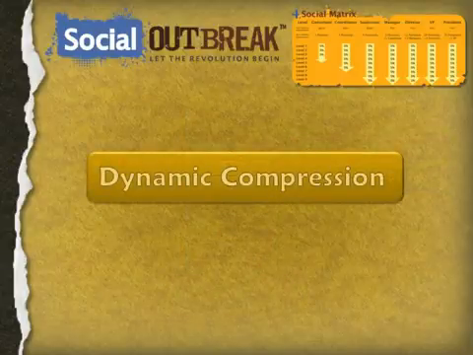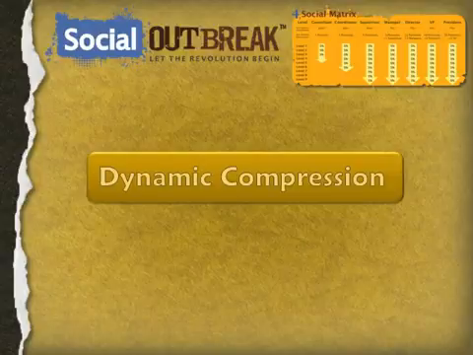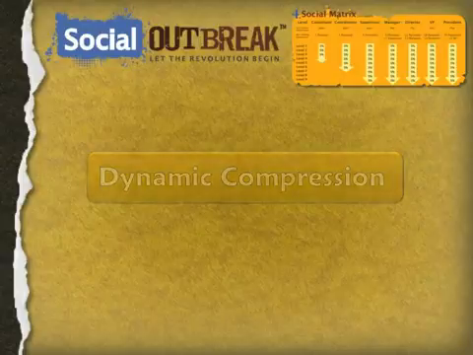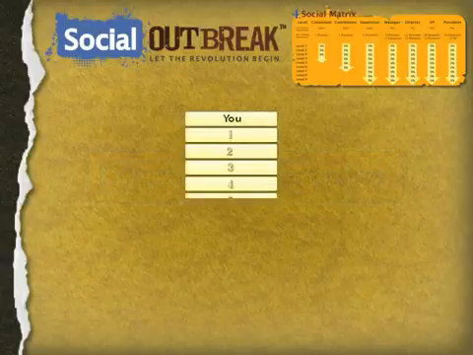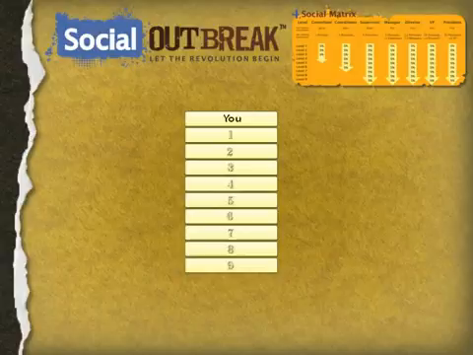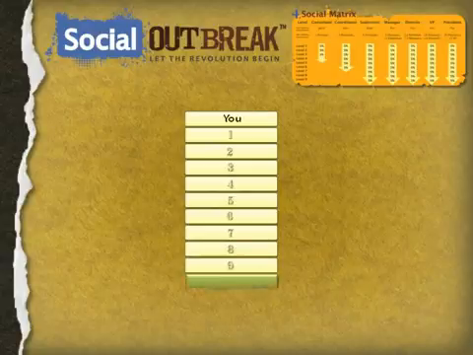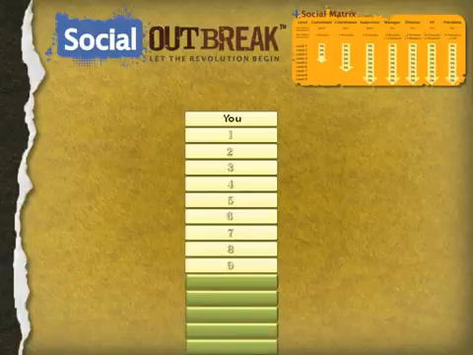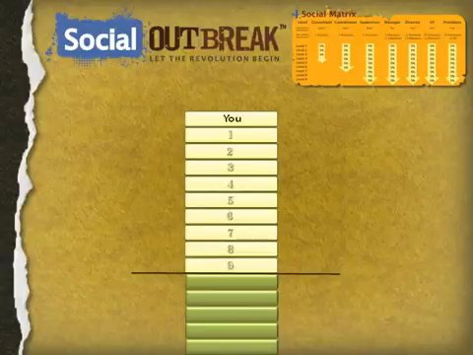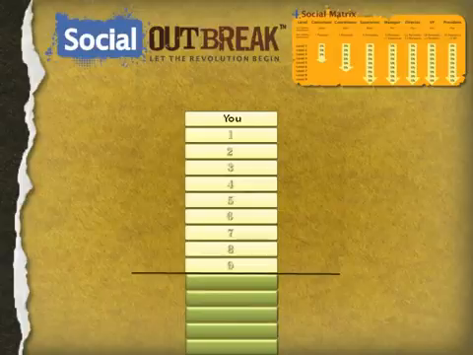Well, as if that weren't enough, we also offer dynamic compression within the social matrix bonus. Dynamic compression can be difficult to understand, so we're going to paint it with a broad brush and illustrate it like this. Here you are again with your 9 levels of payout below you. This is your matrix. The people in your matrix want to build one of their own, so they're busy recruiting, building, and putting people under them. So the people on the 7th, 8th, 9th levels, they're essentially building you a 10th, 11th, 12th level, etc. Normally you'd say, well, big deal, I only get paid through 9 levels. Well, dynamic compression is why this truly is a big deal to you, and this is how it works.